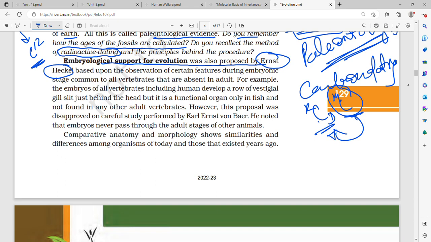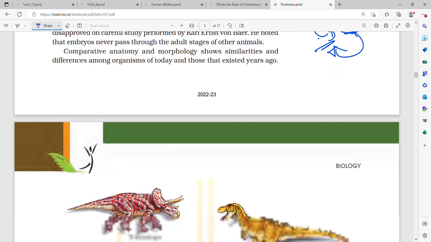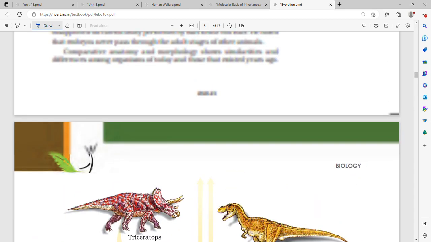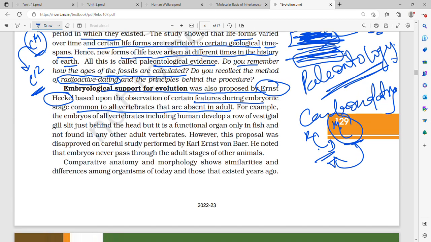It was based upon the observation of certain features during the embryonic stage which were common to all vertebrates. In the embryonic stage, the embryos of all vertebrates look the same, and there are certain features which are similar in all vertebrates, but as they grow up, these features become absent in adults.